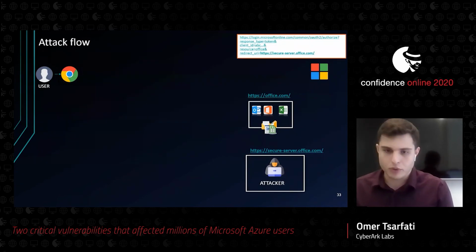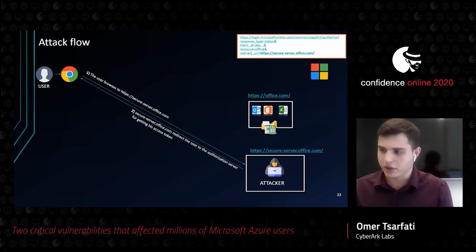So in this example, we see that we took over secureserver.office.com, and this one is whitelisted in the Office application, which is approved by default in the Microsoft auth application. That's just an example, it wasn't that one, but you do understand. So the user clicks on the link or somehow browses to this secureserver.office.com, which is a trusted one. You can see it's called office.com, and everything should be fine.